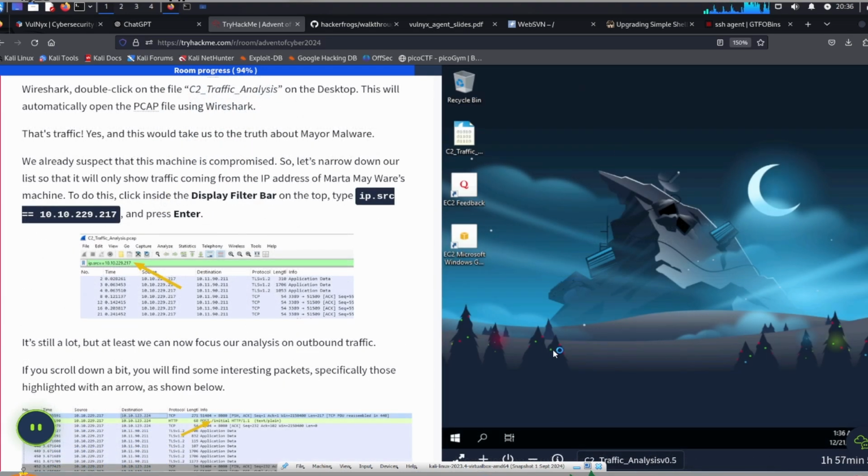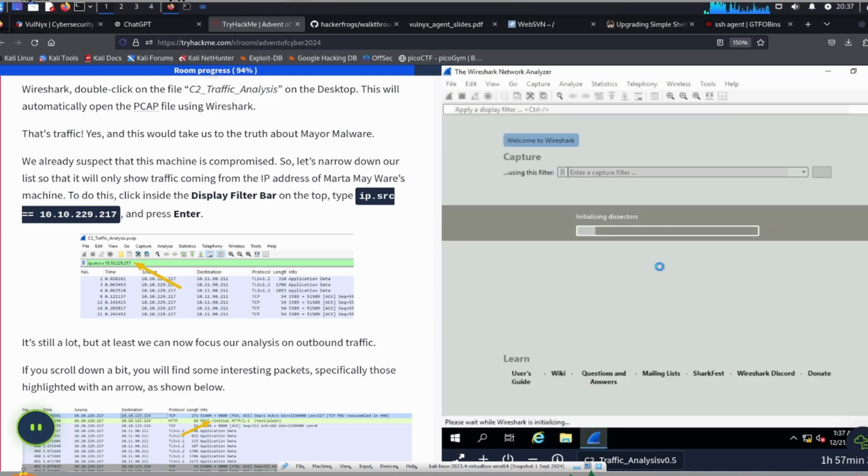Okay, we've got it up and running. Great. So what we need to do to start our exercise is click on this file right over here, C2 Traffic Analysis, and double click it. Interestingly enough, this is a Windows machine that we're working on. You can tell because there's a Windows icon down here. Okay, so this is loading up.